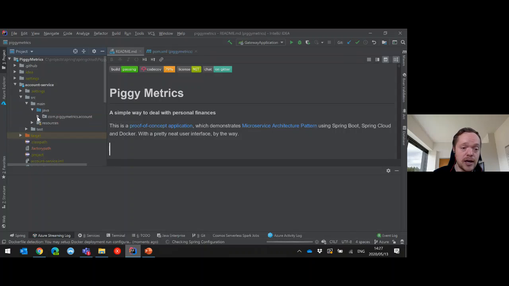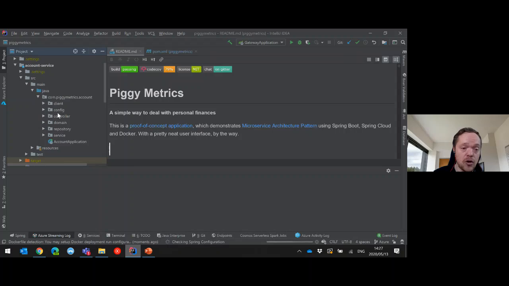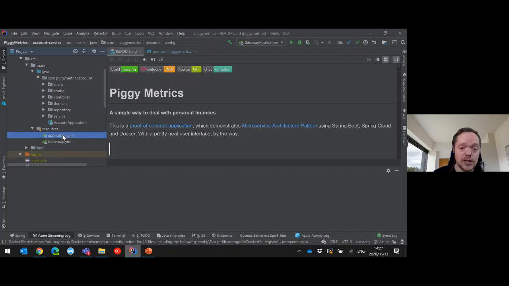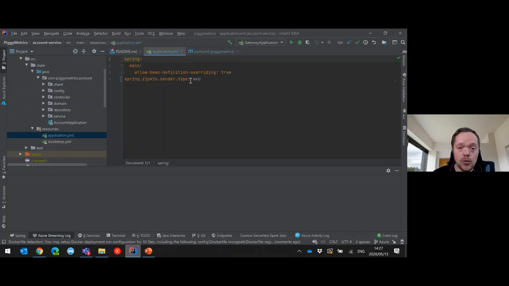And in the source here, we've got the client, the config, the controller, the domain, repository and service. We also have the application.yaml. And importantly here, we set the application.yaml to allow for Spring and Zipkin. And Zipkin is something that allows us to do distributed monitoring. So you've got the view of the application.